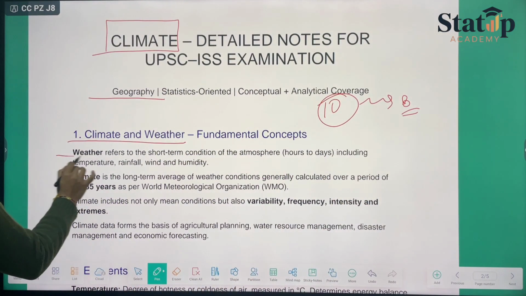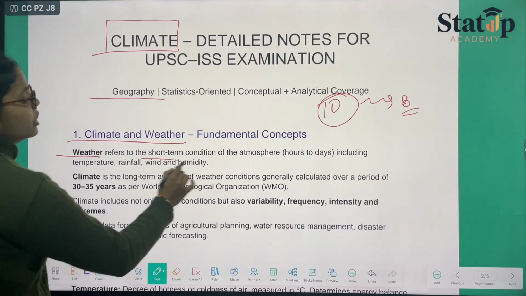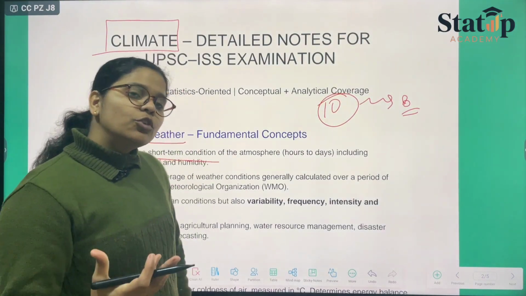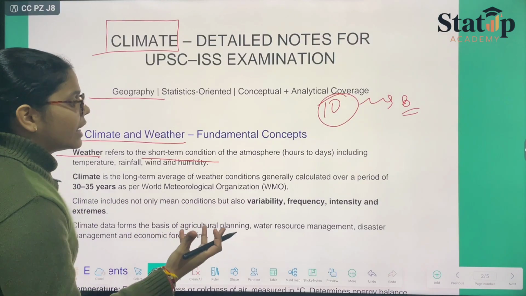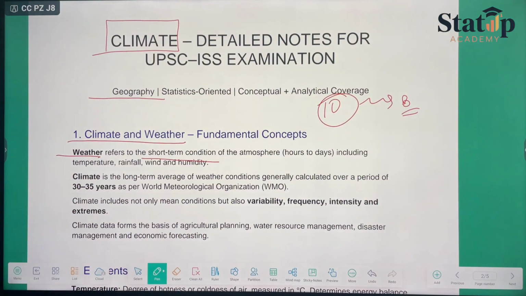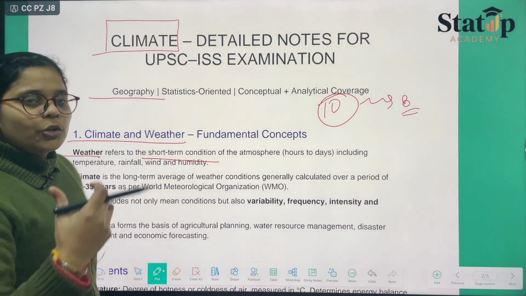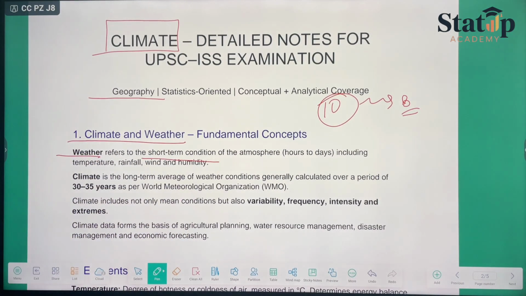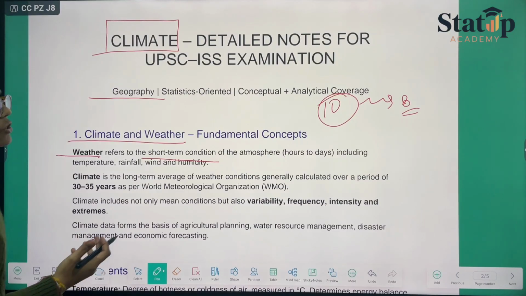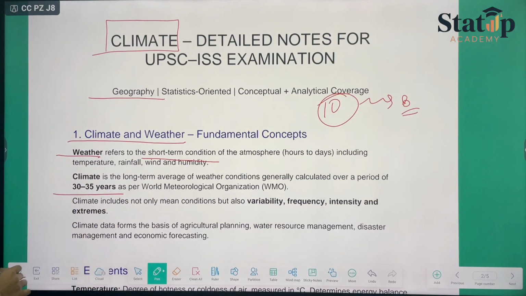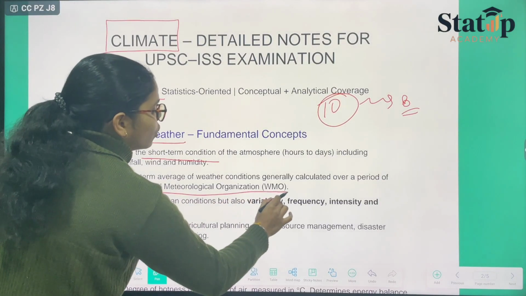Okay, weather refers to the short term condition. जो गूगल मैप्स बताते हैं, जो गूगल का वेदर क्लाइमेट होता है, वो जो चीजें बता रहे हैं, that is known as weather. The short term condition of atmosphere, hours to days, including temperature, rainfall, wind and humidity. What is climate? It is a long-term average of weather conditions generally calculated over a period of 30 to 35 years as per World Meteorological Organization.